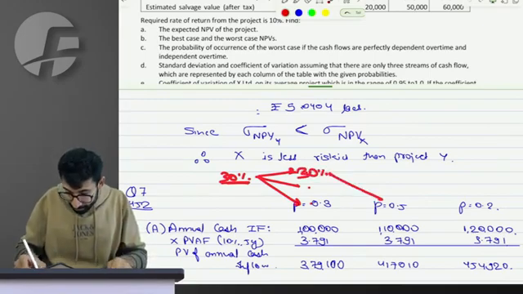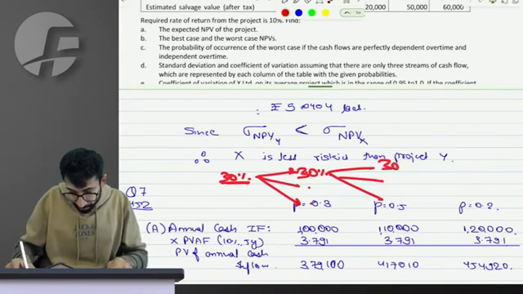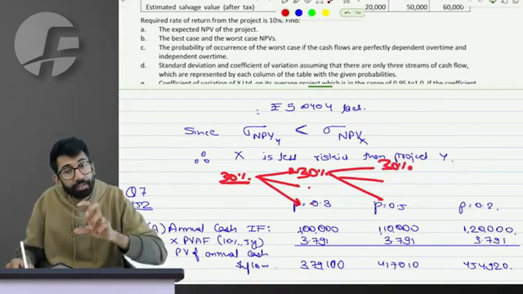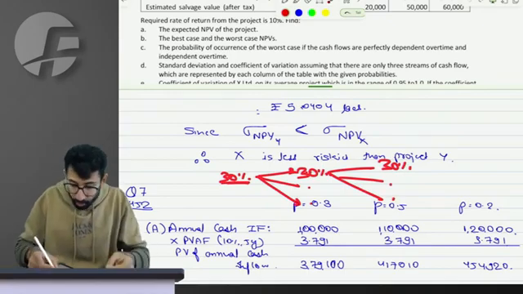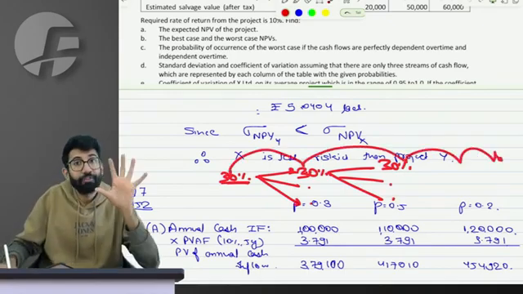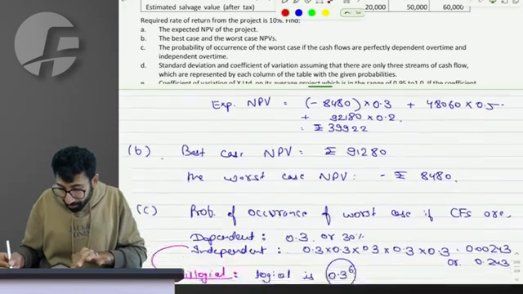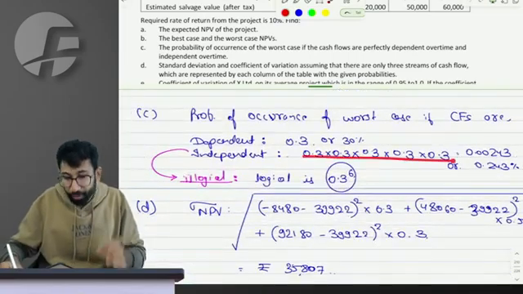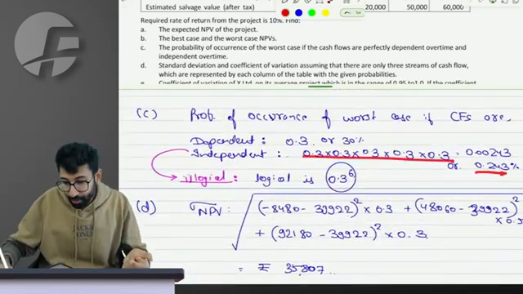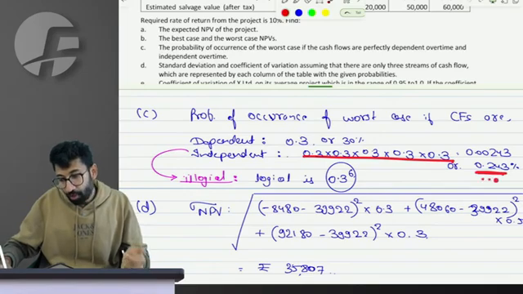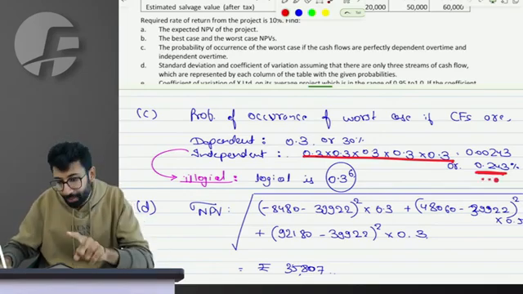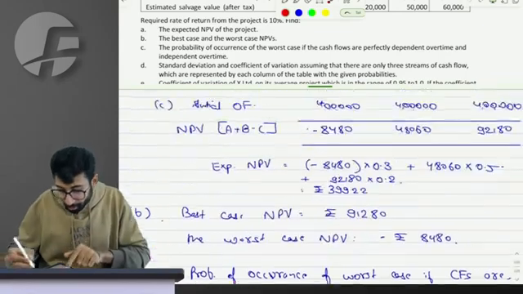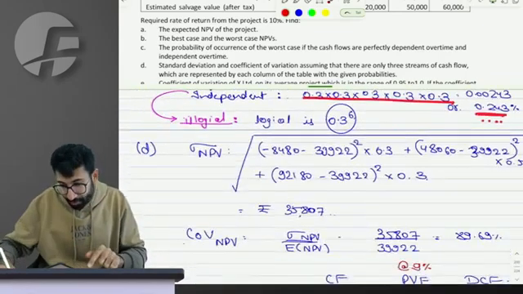Then again in the third year, getting 1 lakh has only 30% chance. So 30% into 30% into 30% for 5 cash flows gives me 0.3 to the power 5, which is nothing but 0.243% as the probability of getting that worst case NPV of 8,480.